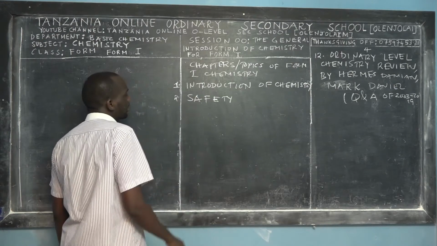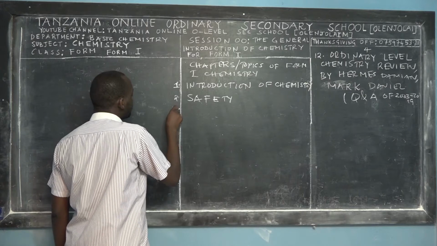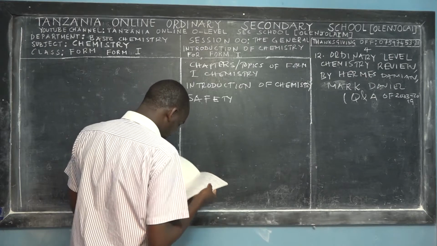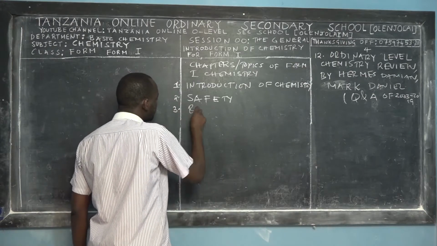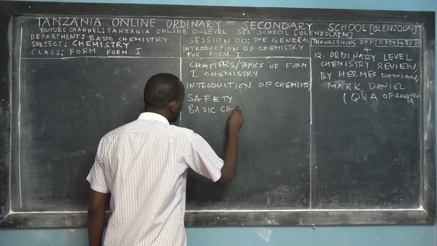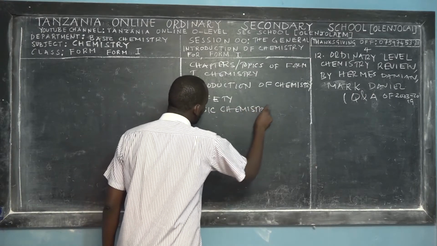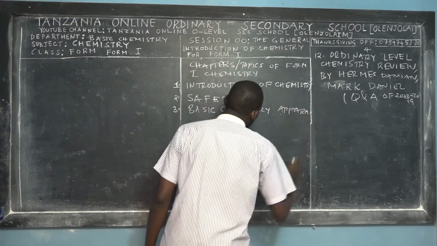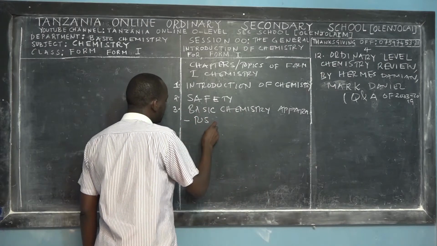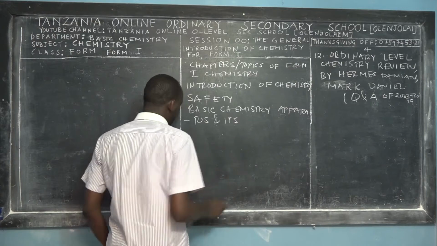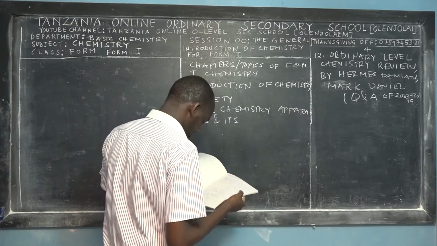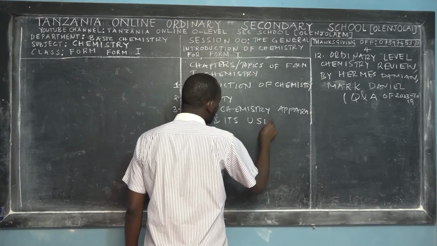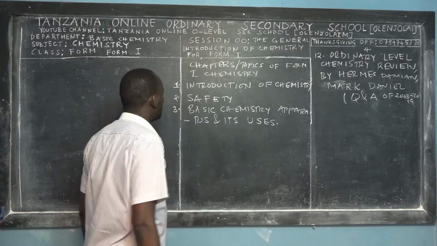So safety, right? And then after you have understood the topic of safety, we'll teach about basic chemistry apparatus and its uses. Basic chemistry apparatus, maabara apparatus, and its uses. So that is the chapter.